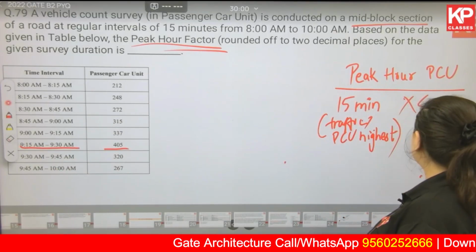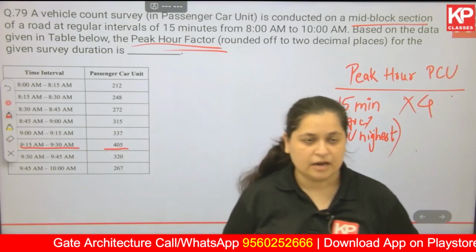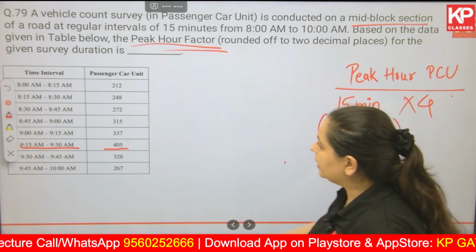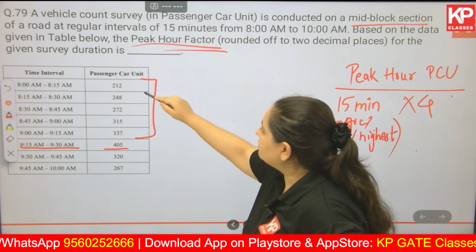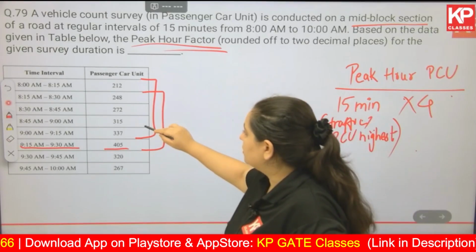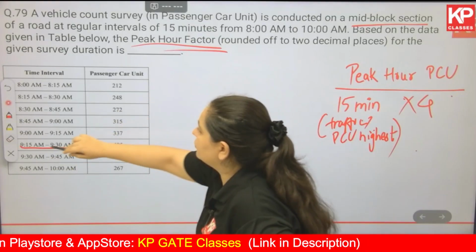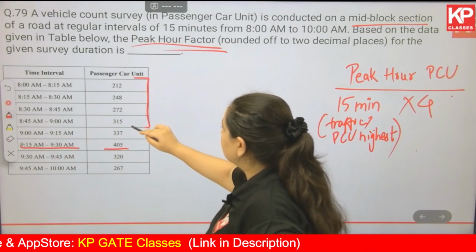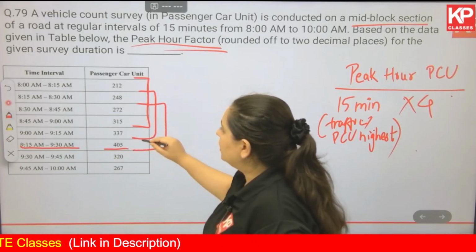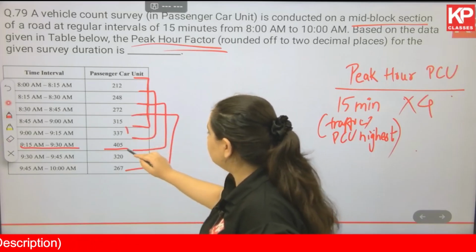One thing you must have observed is that the peak hour is not given to you. So first of all, you have to find out the peak hour. It could be from 8 to 9, from 8:15 to 9:15, 8:30 to 9:30, 8:45 to 9:45, or 9 to 10.